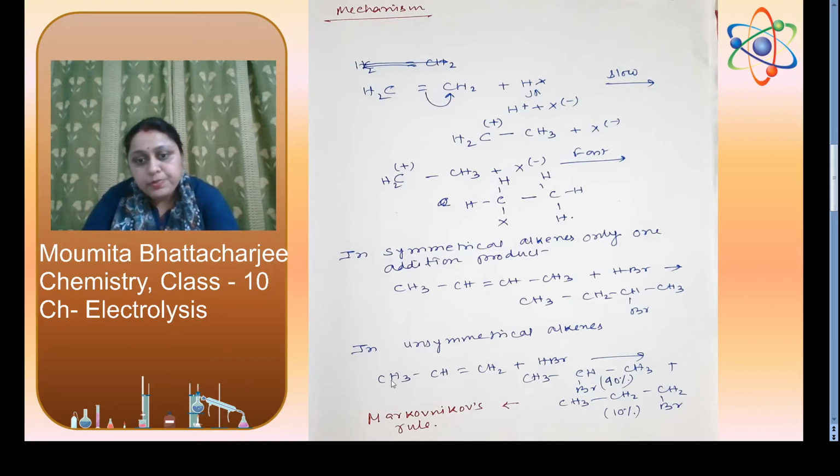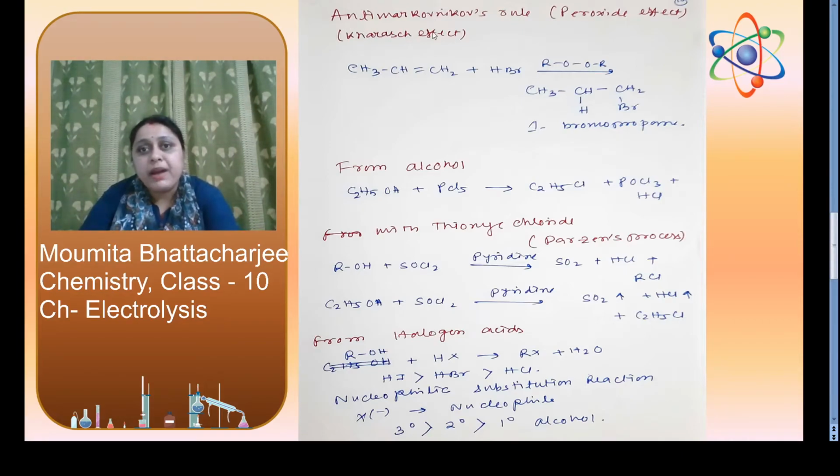CH3CH double bond CH2, propene, plus HBr. We are getting this product 90% and this one 10%. The name of this product is 2-bromopropane and the name of this product is 1-bromopropane. This is known as Markovnikov's rule. According to Markovnikov's rule, the halogen will attach to the carbon which has a lesser number of hydrogens. So here the second carbon has fewer hydrogen atoms, so Br is attaching with this carbon. This is known as Markovnikov's rule.